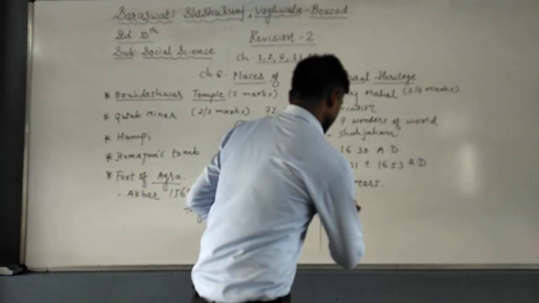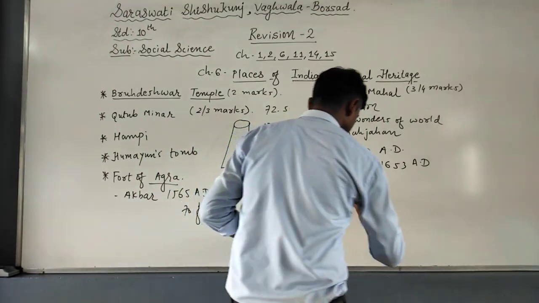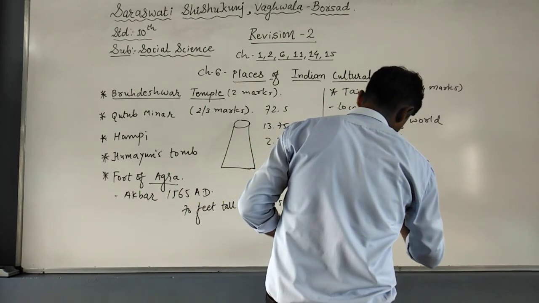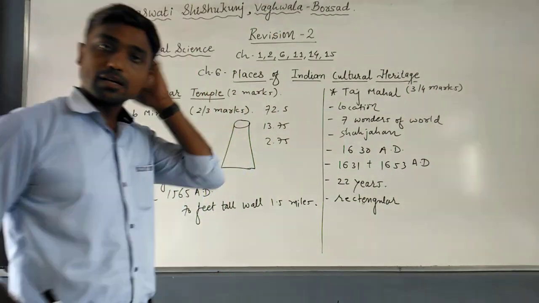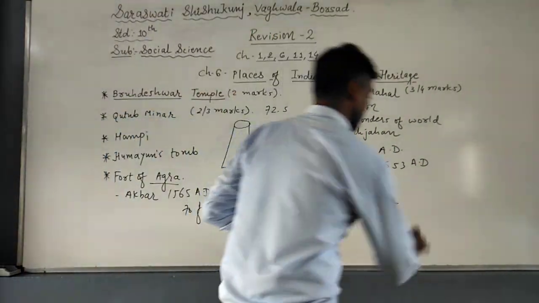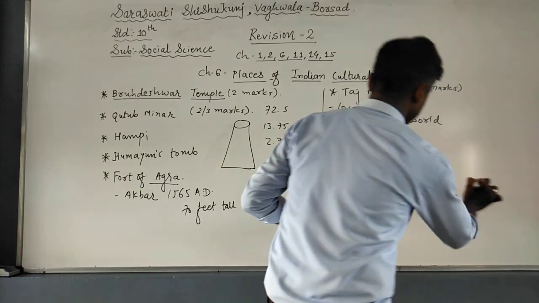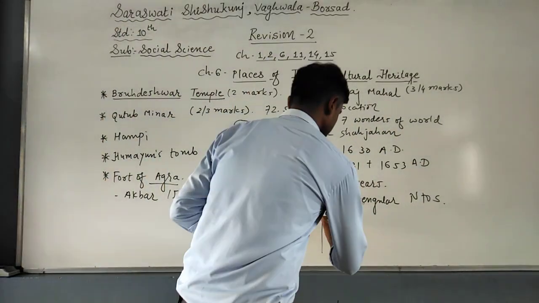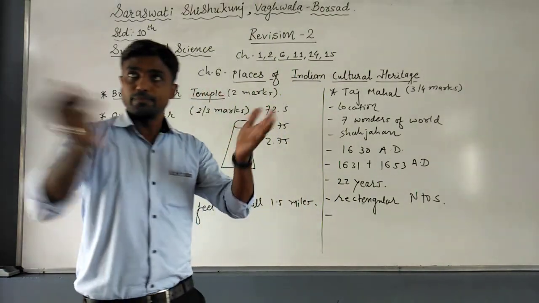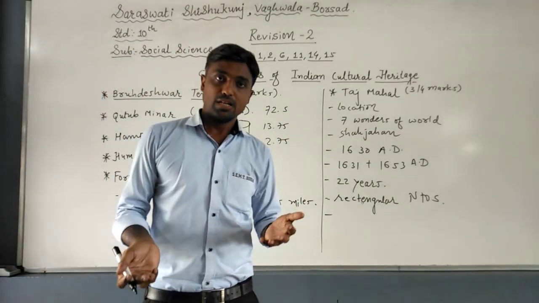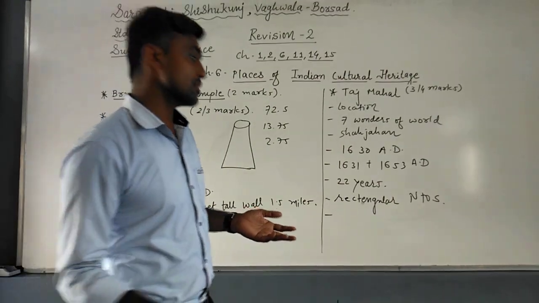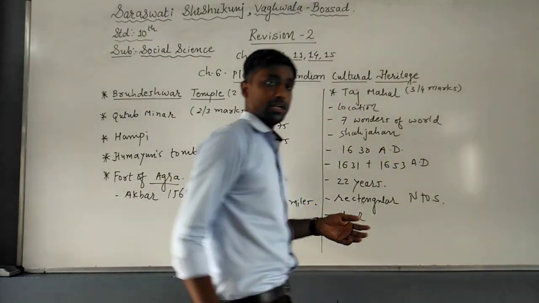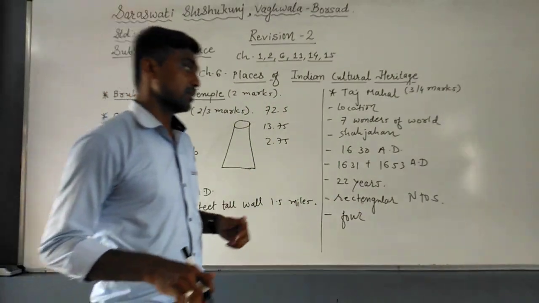After that, the rectangular part. The Taj Mahal is constructed in such a way that it has a rectangular portion from north to south. Apart from this, the beauty of the Taj Mahal cannot be described in words. Why? Because beside the Taj Mahal we can find fountains as well as gardens. There are 4 minarets in the 4 directions, or 4 corners, of the Taj Mahal.